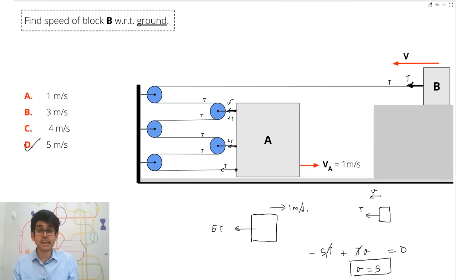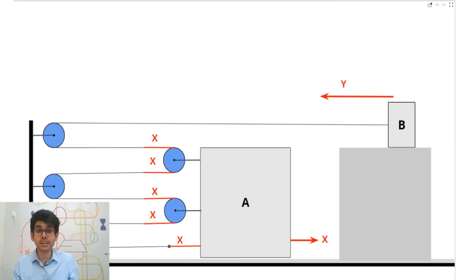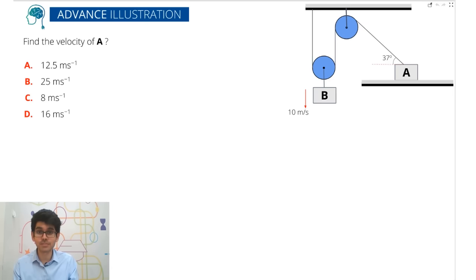One more problem which I like, and this problem has been debated over a lot of forums. So I would like to share this with all of you. So this problem, by the way, in front of you can be solved using the tension trick. It can be solved using the pulley trick. It can be solved mathematically using calculus and the length of string constraint.